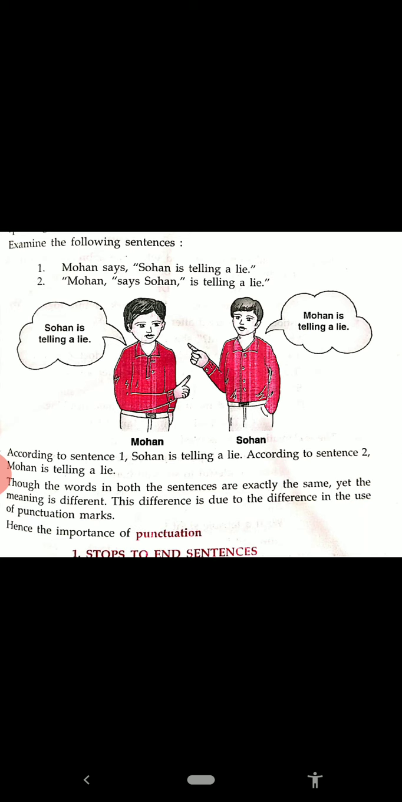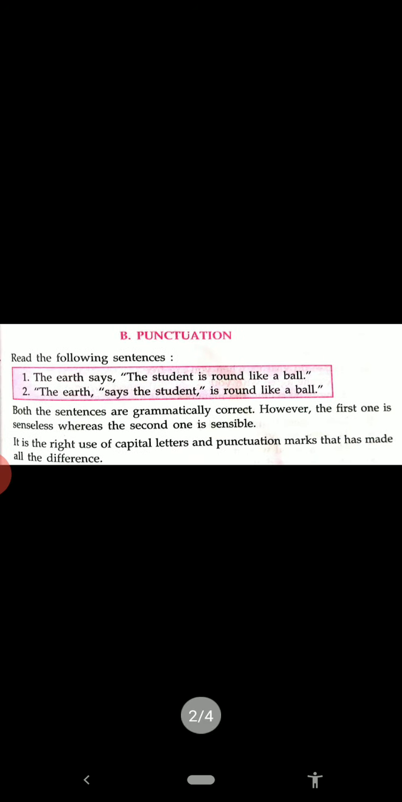Now see one more slide. It is also about punctuation. Read the following sentences. "The earth says the student is round like a ball." See the second: The earth, says the student, is round like a ball. Both the sentences have the same words, but the meaning is totally different.